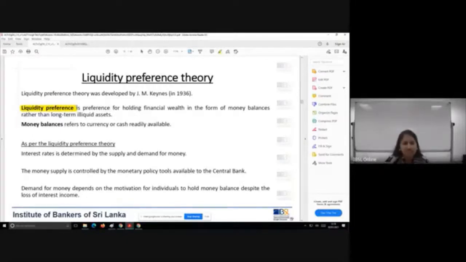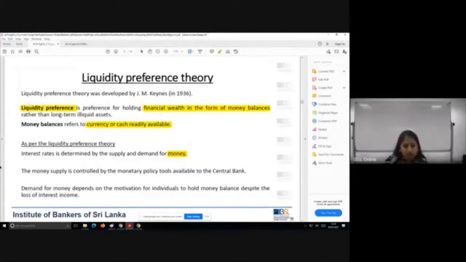It essentially means preference for holding financial wealth in the form of money balances. So what is this money balances? It is the currency or cash readily available rather than having long-term illiquid assets. Okay. So according to this liquidity preference theory, interest rate is determined by the supply and demand for money. Simply, money itself determines the interest rate.